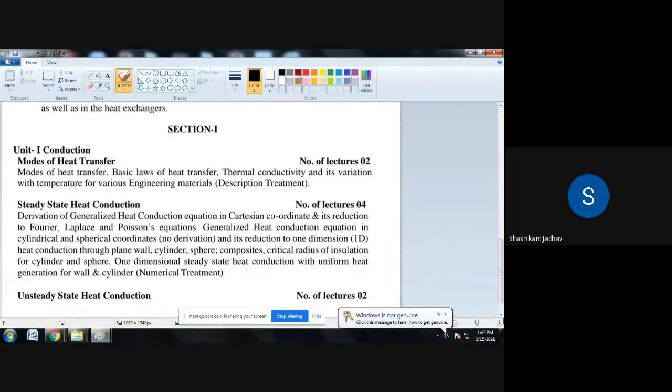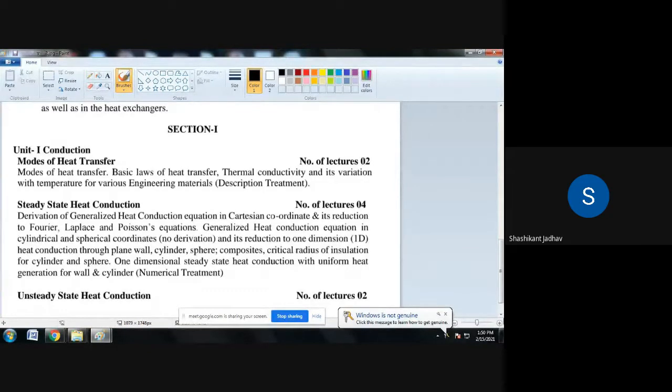Then the second law, that is Kirchhoff's law. So what is Kirchhoff's law? Kirchhoff's law states that the emissivity of a body is equal to its absorptivity. There is a concept: what is meant by emissivity and what is meant by absorptivity. We have to cover all that in the radiation topic. Before that, we have to understand the different laws and the statement of each law.